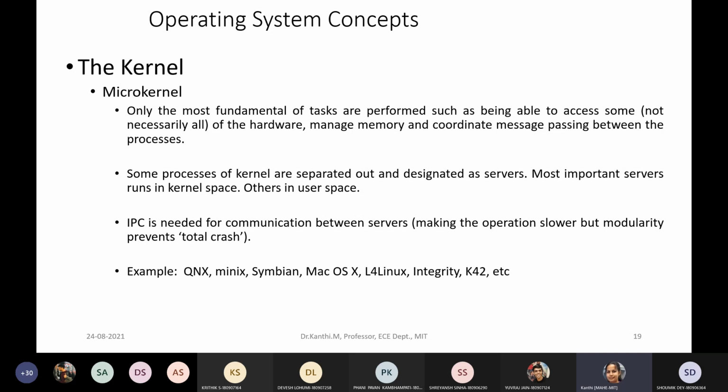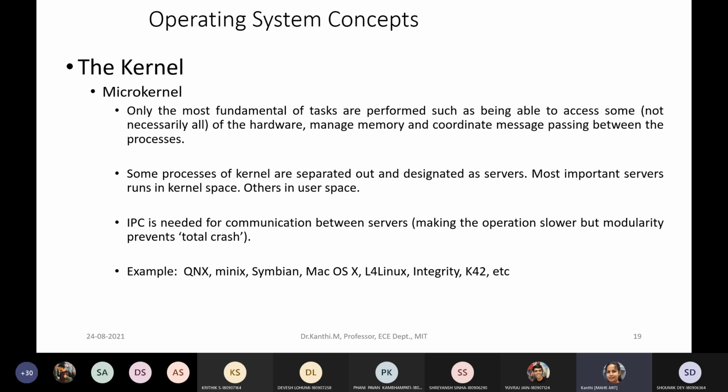Then another type of kernel is microkernel. Here you don't have everything in a single kernel space. Instead, only the relevant information you keep in the kernel space, and the remaining you can have in the main memory.